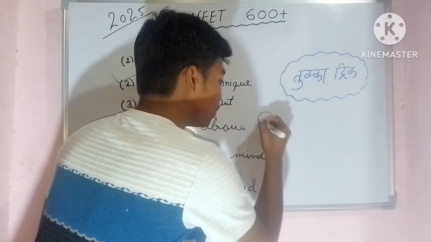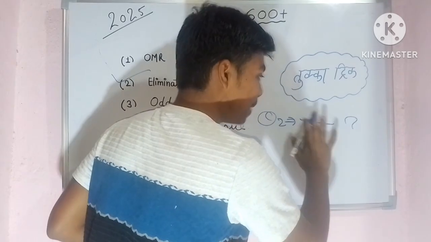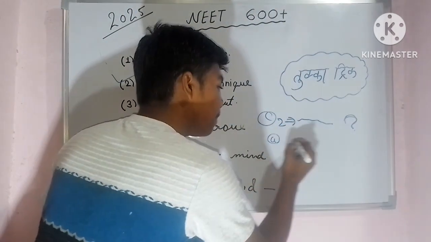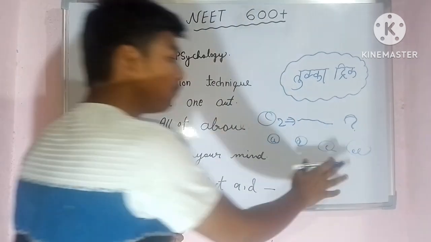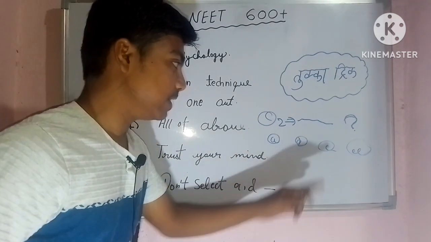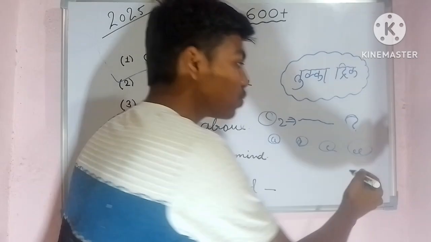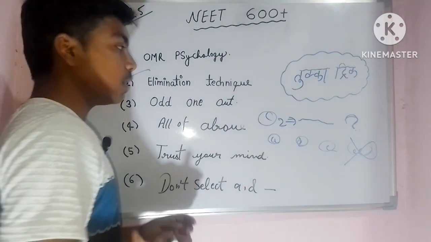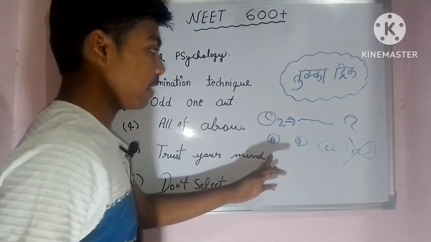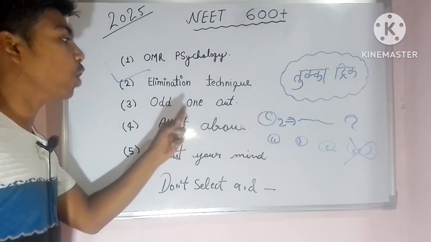Let's take the example of question number 2. In this question there will be a statement, and the options A, B, C and D are given to us. Of the 4 options, we know about A, B and C. But I didn't see the fourth option anywhere in our whole preparation, so it is not in our syllabus. This is the odd one out, so we will cut down this option. We think about only the 3 options A, B and C. That is known as the odd one out technique.